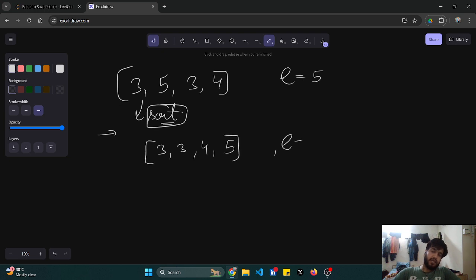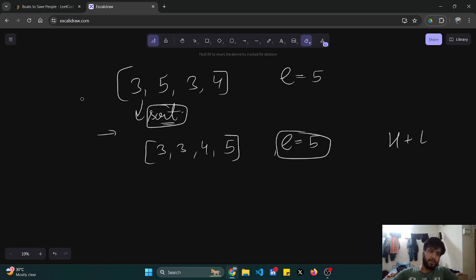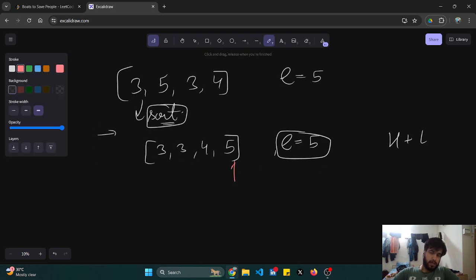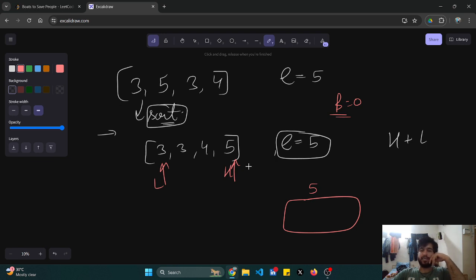Limit is 5. What is my approach? Highest plus lowest ones together. Highest point is here, lowest point is here. Boat capacity is 5. Can I combine this 5 with 3? No. The boat is initially 0. I'll utilize this 5, send this person, and increase my boat counter. So the boat counter becomes 1. This 5 person is sent over to the other shore.